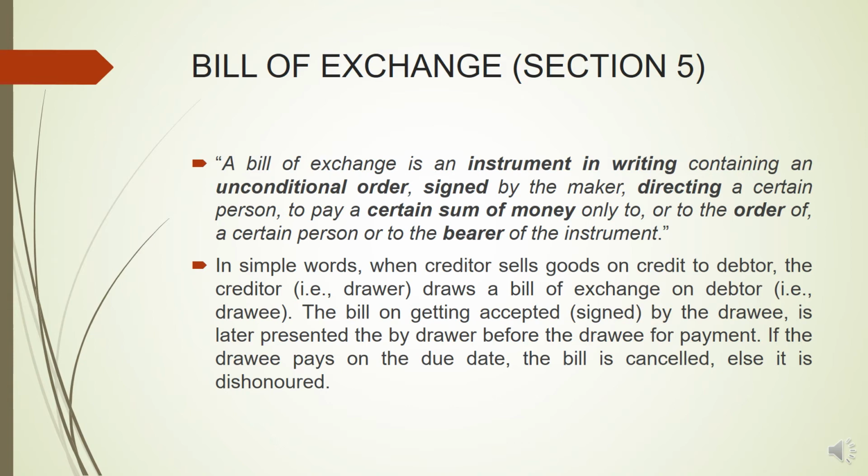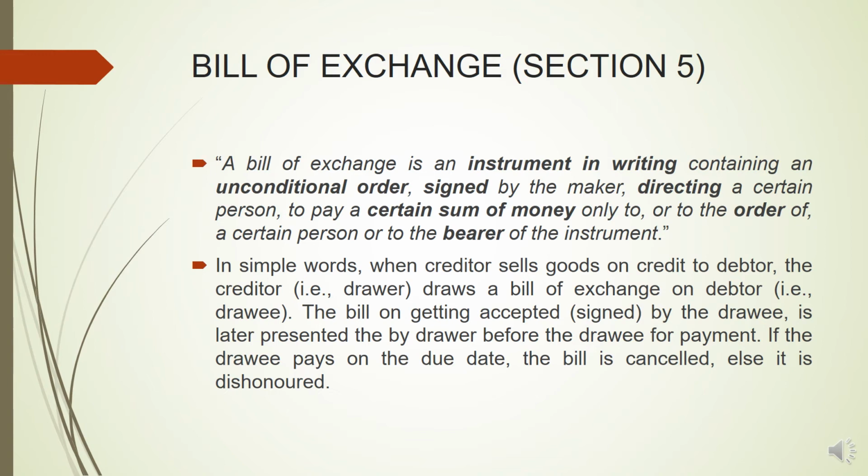Then after drawing the bill, he has to have the acceptance of the bill from the debtor. So this is also another difference between promissory note and bill of exchange, because bill of exchange has to be accepted. The bill will be given to the drawee, that is the debtor. Then he will sign that bill, and that means he will accept that he will make a payment of the certain amount of money on a particular date.